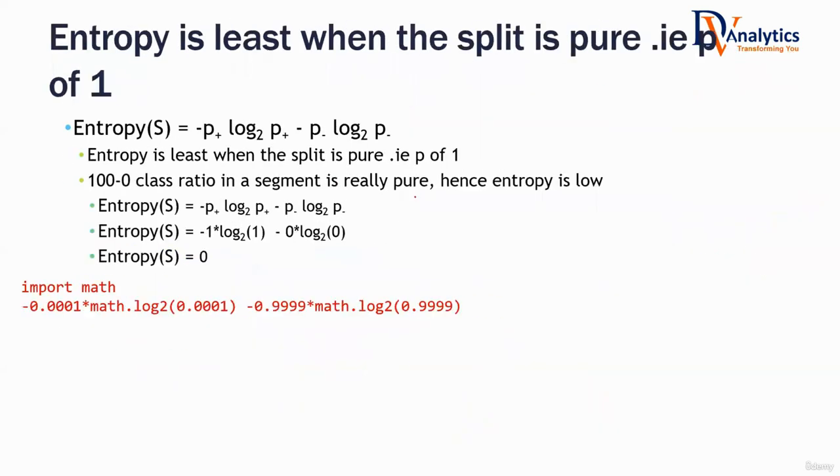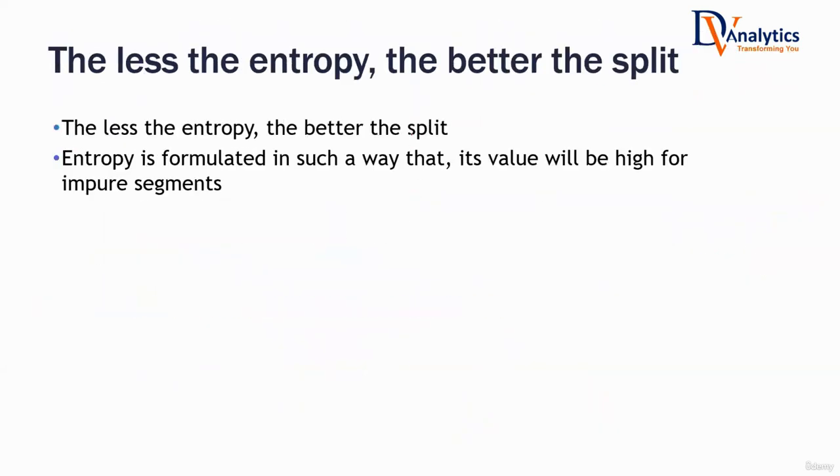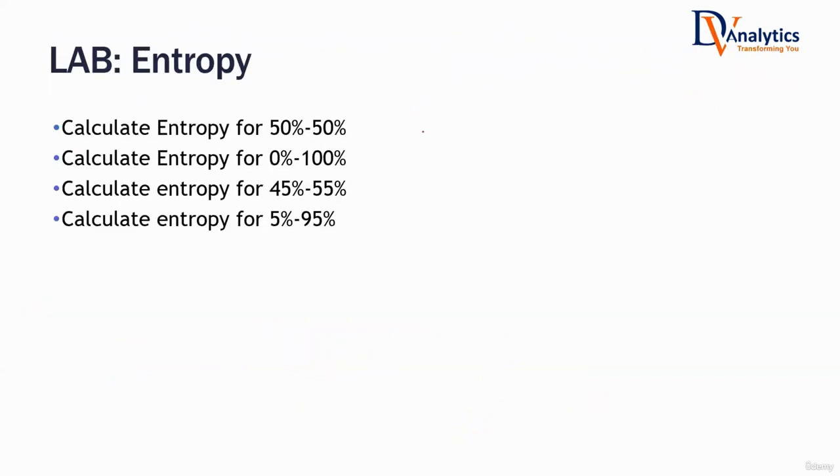So let us get a better understanding of entropy. We will do some calculations manually. Usually you don't need to do it, but we will do it to get a better feel of entropy, so that we don't forget it. Let's say you have a subset where P1 is 0.5 and P2 is 0.5. What will be the expected entropy if you put that in the formula? Will it be lesser or higher? Higher. It will be the highest entropy you will get.